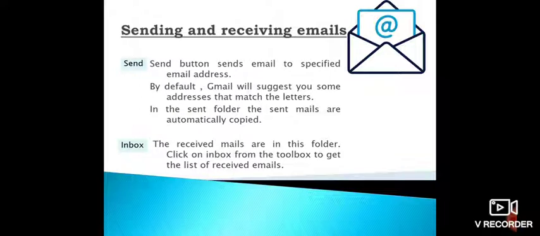Sending and receiving mails. By clicking on the send option, the mail is sent to the specified email address. By default, Gmail will suggest some addresses that match the letters. These sent mails are in the sent folder, which will be copied automatically as you send the mail.